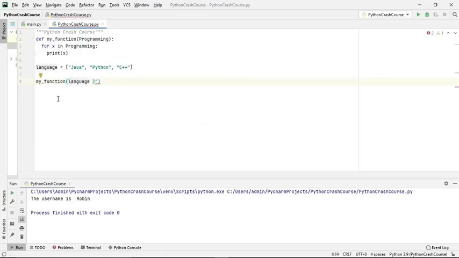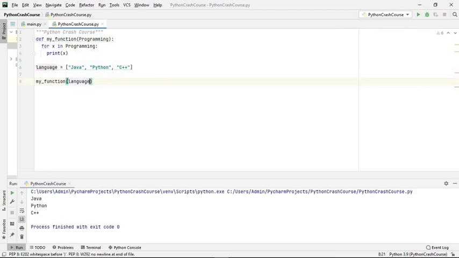So in this function you can see that we are going to pass this language, which is a list, and in this language 3 strings have been passed, which are Java, Python and C++. Using a for loop, we are going to print these 3 strings. So you see Java, Python and C++. Basically here we have passed a list itself, the list language, into my underscore function. So this is how we can pass a list.